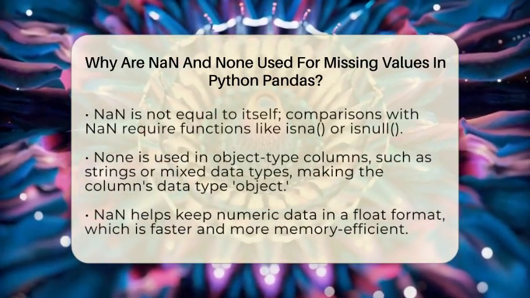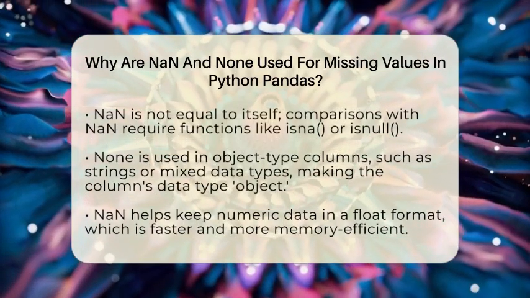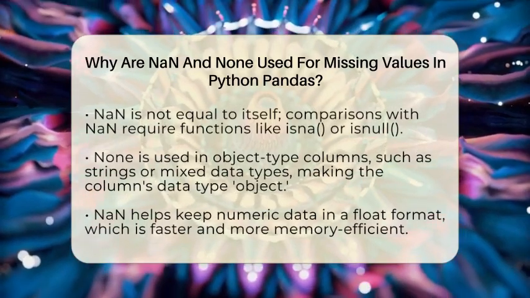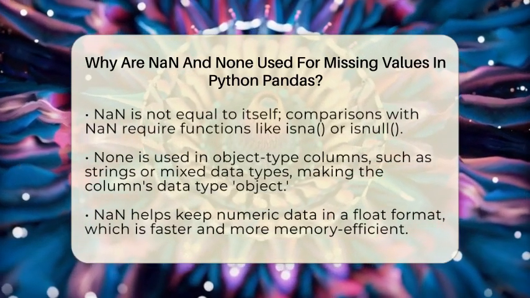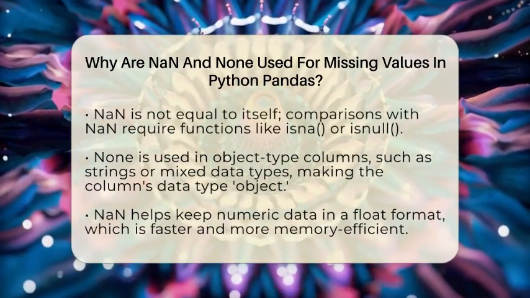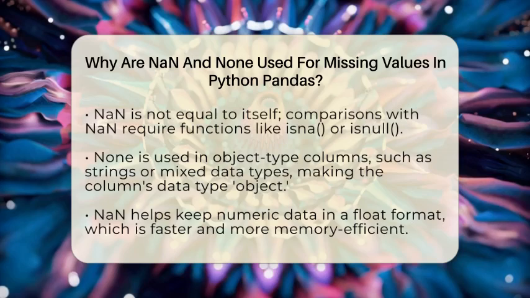When you have a column of numbers and some data points are missing, NaN fits perfectly because it is a floating point value that Pandas can handle efficiently. This allows the column to stay as a numeric type, which is faster and uses less memory.